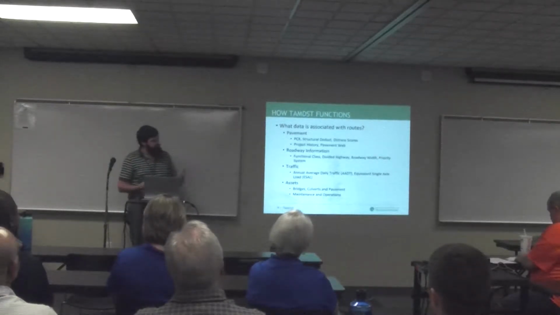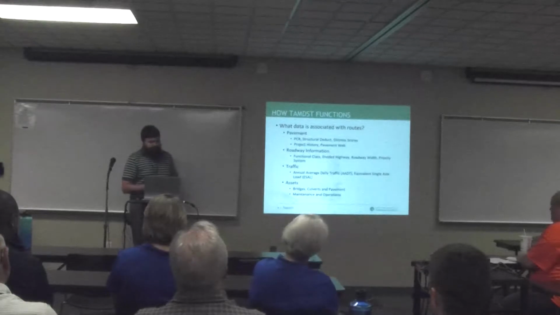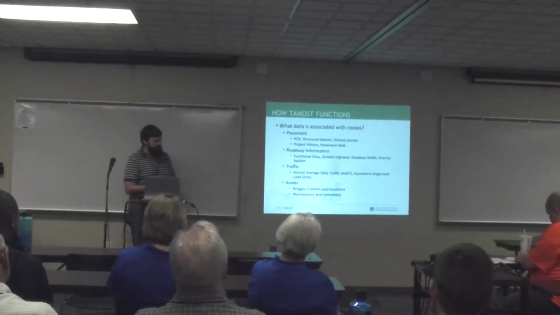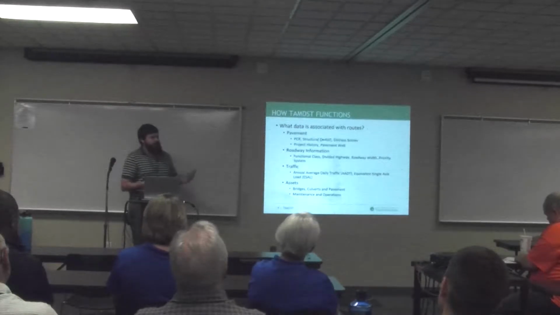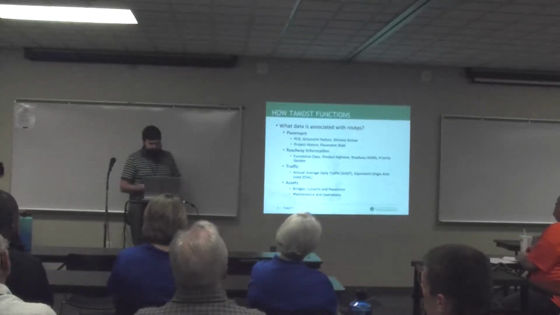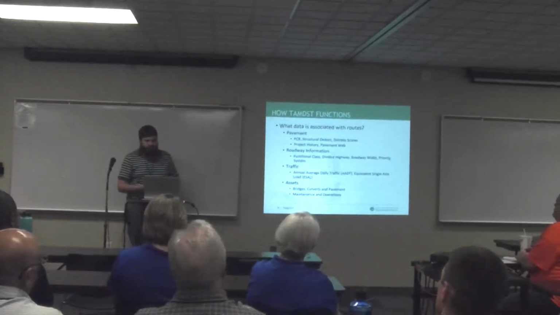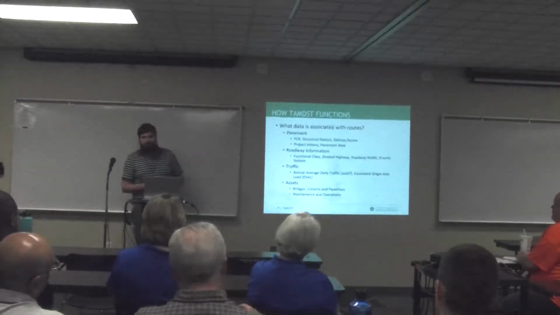So what data do we associate with these? Pavement, the big ones, the PCR, the structural deduct numbers, and different distress scores, as well as keeping track of the project history and also the pavement web data that we keep track of. Roadway information, what's the functional class? Is it a divided highway? How wide is the road? What kind of surface is on the road? What's the priority system for it? And then traffic, your annual average daily traffic, your AADT number, your ESAL number, how many vehicles are moving through the roadway at any given time throughout the year. And then, as I said, assets, the main ones we focus on right now, bridges, culverts, and pavement. And then also, we want to look at the maintenance and the operations that have been done with those assets as well.